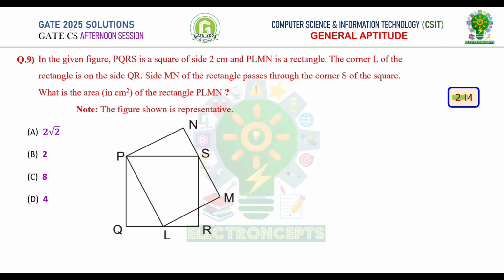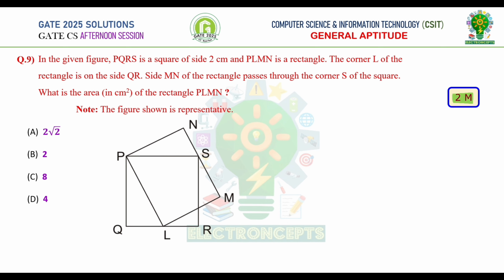Question number 9. This is a 2 marks question. In the given figure, PQRS is a square of side 2 centimeters and PLMN is a rectangle. The corner L of the rectangle is on the side QR. Side MN of the rectangle passes through the corner S of the square. What is the area of rectangle PLMN?